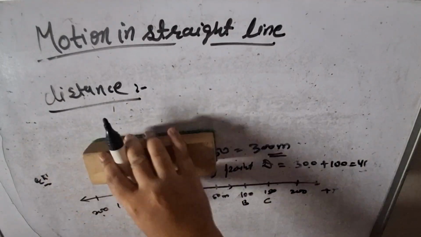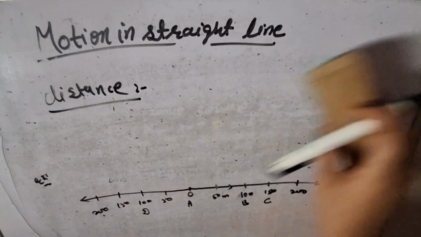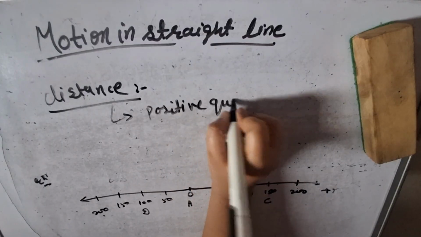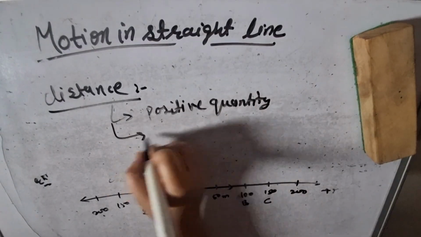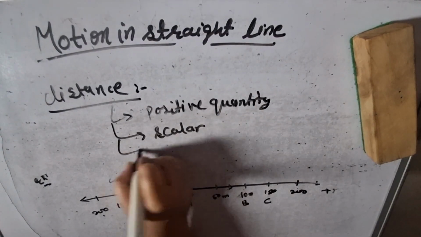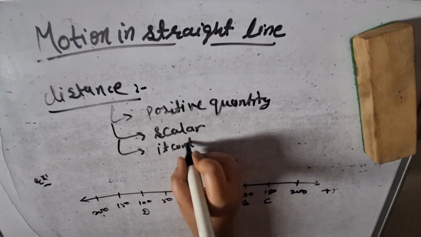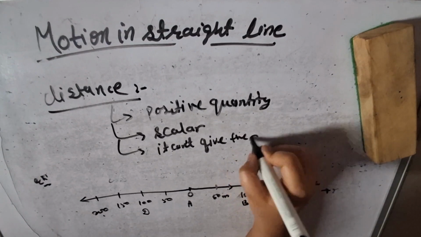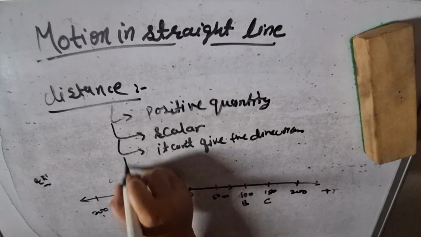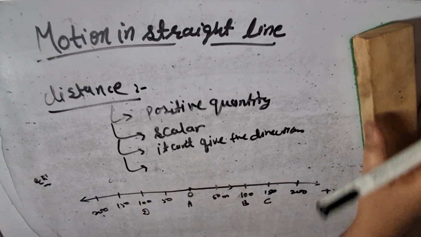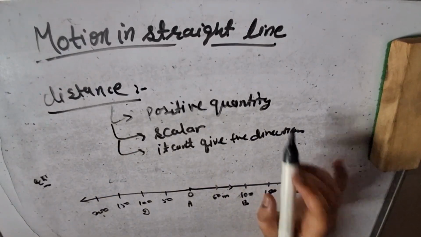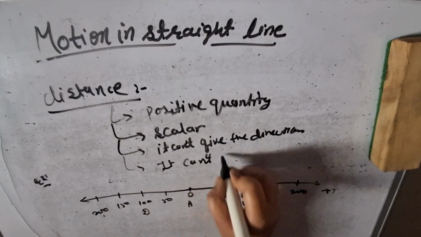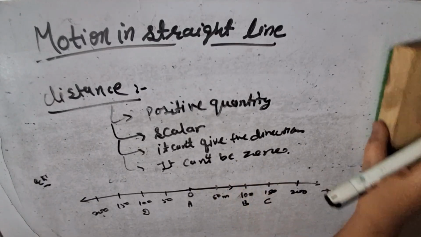From this example, we can conclude that distance is a positive quantity. It is scalar. It can't give the direction. I told you that it's a scalar quantity. It's positive, and it can't be zero.